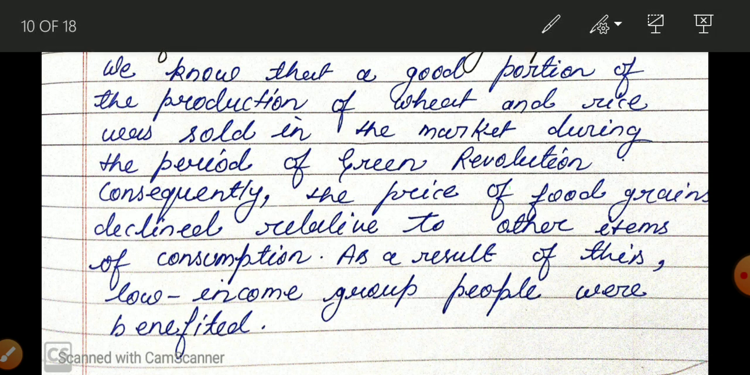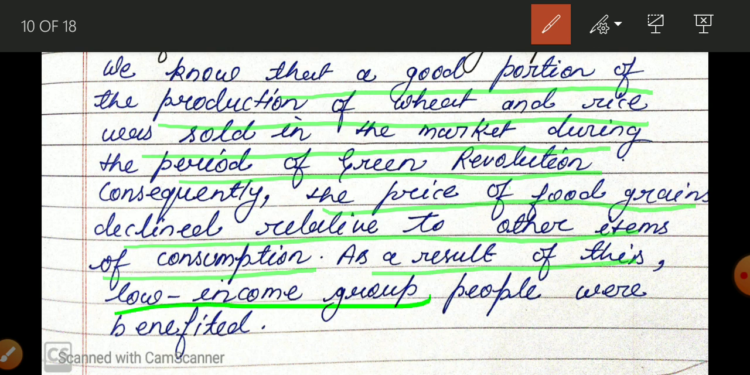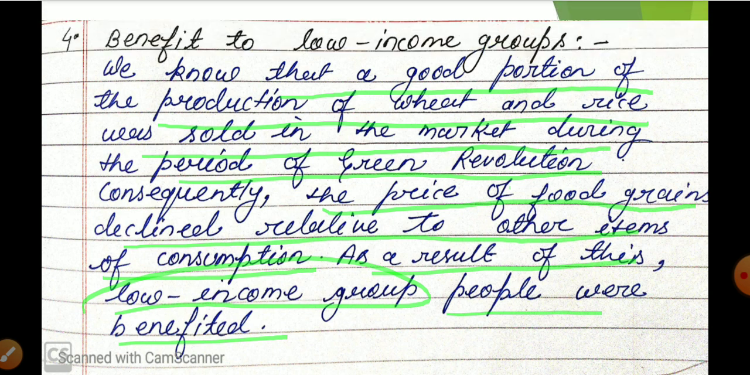Let me explain it. We know a good portion of the production of wheat and rice was sold in the market during the period of the green revolution. The price of food grain declined relative to other items of consumption. As a result of this, low income group people were benefited. Now they are able to purchase wheat and rice at a lower price, and whatever money they are able to save, because they are getting it at a low price, they can use it on other items. So this is the next benefit.